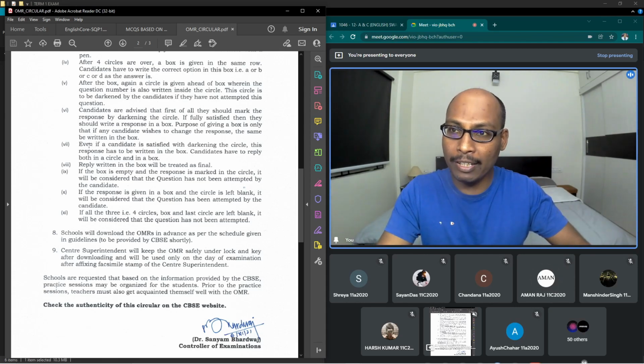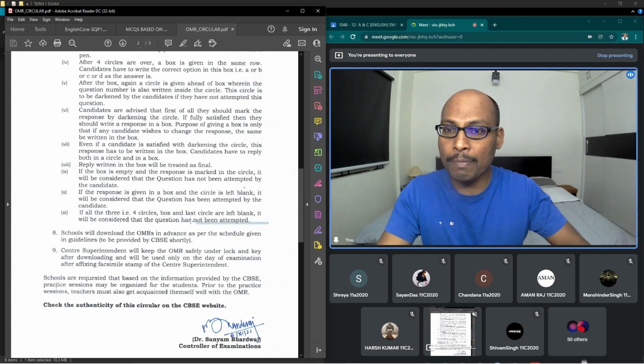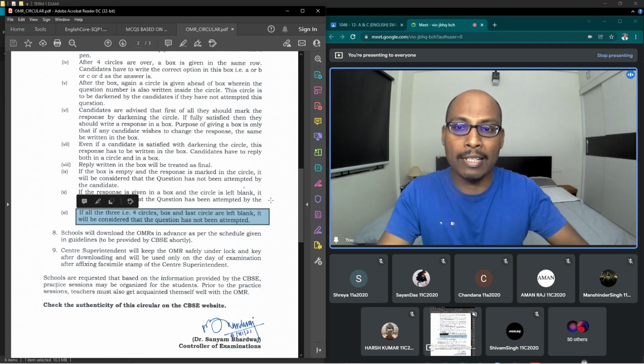See here, if we read all these points, if all the 3, that is 4 circles, box and last circle, are left blank, it will be considered that the question has not been attempted. Only if you leave all those things will it be considered as not attempted.